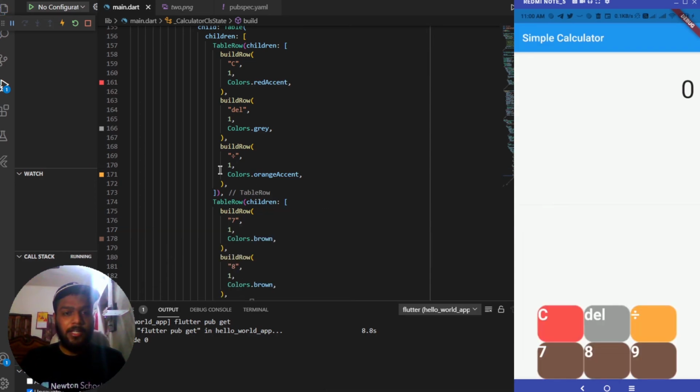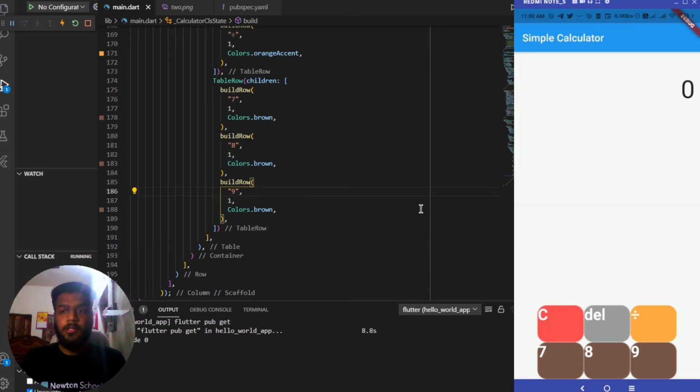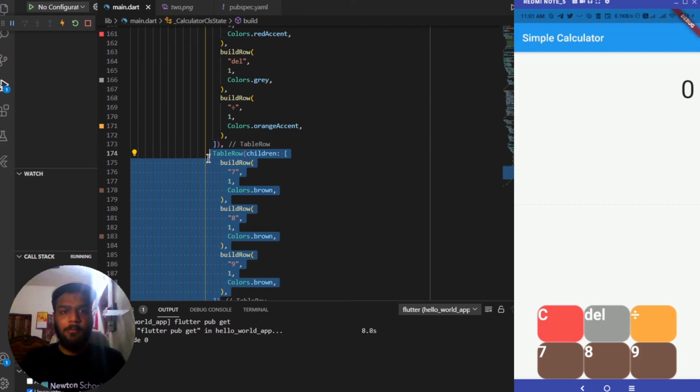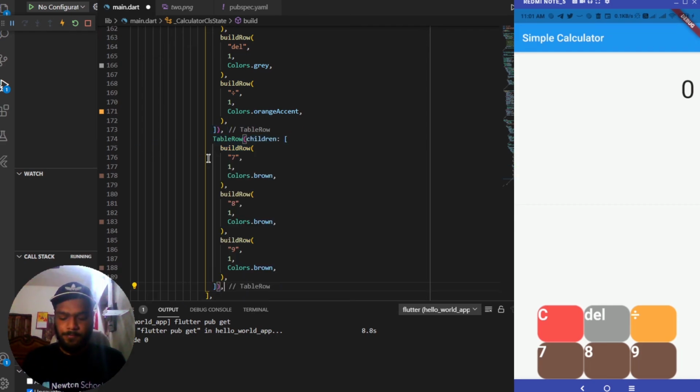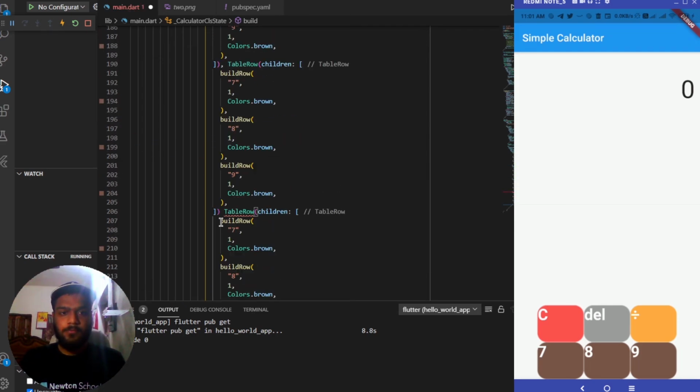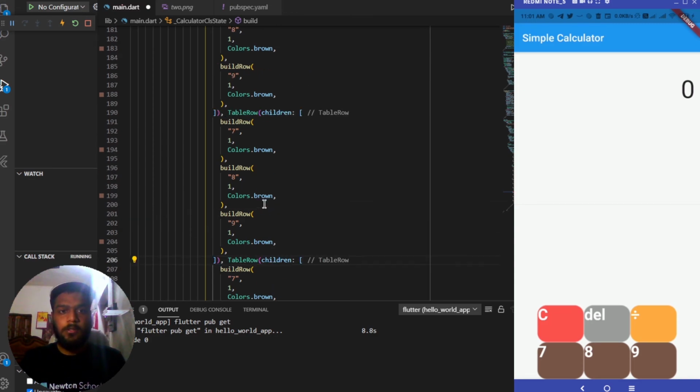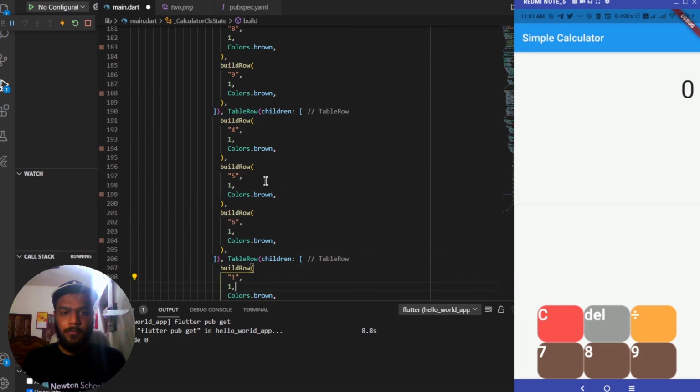So you can see over here that those values have appeared in the app as well. Now we can copy this table row and we can paste it 2 more times. So 7, 8, 9, 4, 5, 6, and this will be 1, 2, 3.